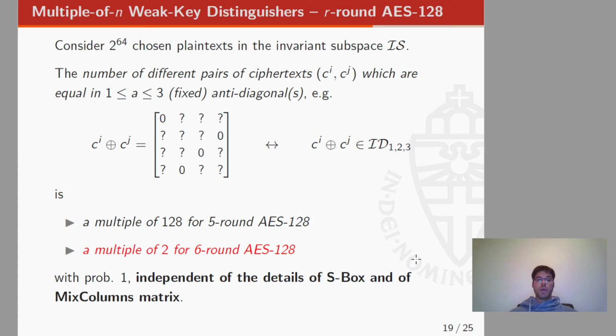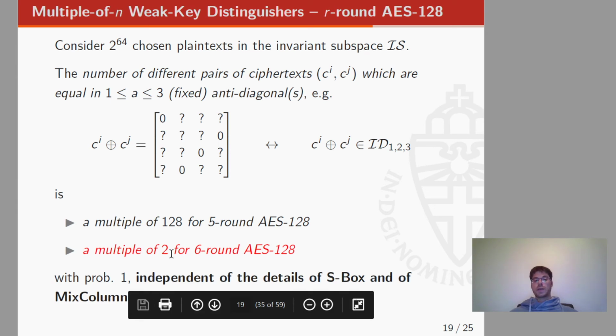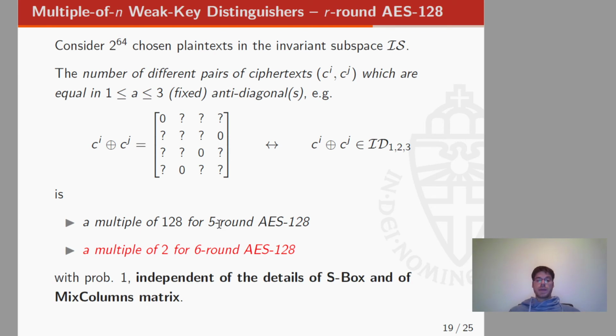In particular, if we have again these 2 to the 64 chosen plaintexts in the coset of the subspace IS, and if we count the number of different pairs of ciphertexts which are equal in fixed anti-diagonals, then we can prove that this number is a multiple of 128 for 5 round AES 128, and is a multiple of 2 for 6 round AES 128, with probability 1, again independent of the details of the S-box and of the MixColumns matrix. So we have now a multiple of n property for 6 rounds of AES, and the multiple of n property for 5 rounds is a bit stronger.